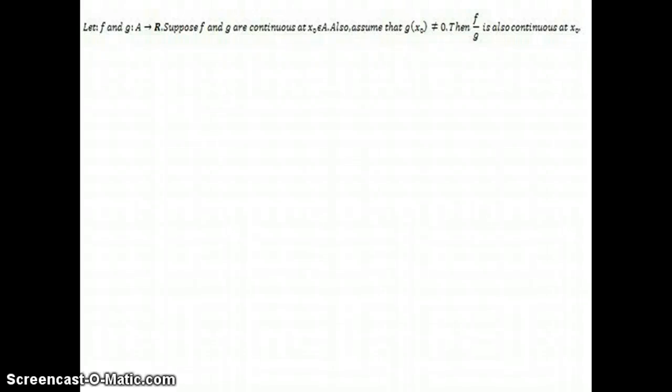The theorem we were given was a part of Theorem 5.40 at the beginning of section 5.5, which states, let f be a function of A into the reals. Suppose f and g are continuous at x sub 0, which is an element of A. Also assume that g of x sub 0 does not equal 0. Then f over g is also continuous at x sub 0.